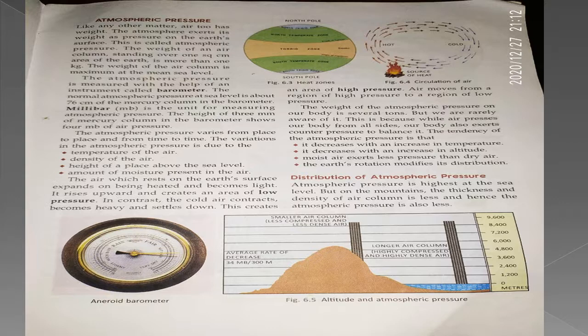Normally, the atmospheric pressure should increase from the equator towards the poles, but it is not so. It is modified by the earth's rotation. So, there are 7 major pressure belts of the earth, and these are not continuous. Okay, children, you can see here in the next picture the 7 major pressure belts of the earth.